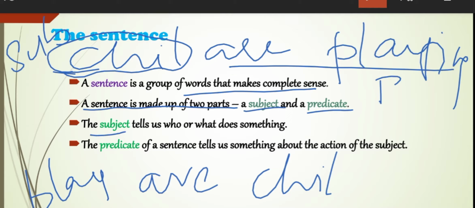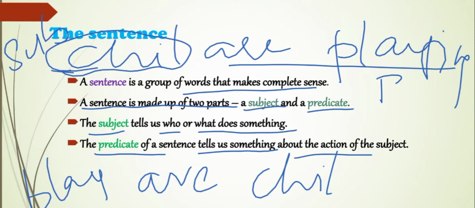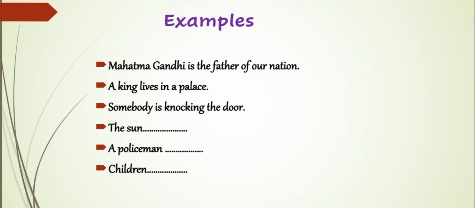The subject of the sentence tells us who or what does something. And the predicate of the sentence tells us something about the action of the subject. Here in this example, children is the subject, are playing is the predicate. Now we'll look into some more examples.